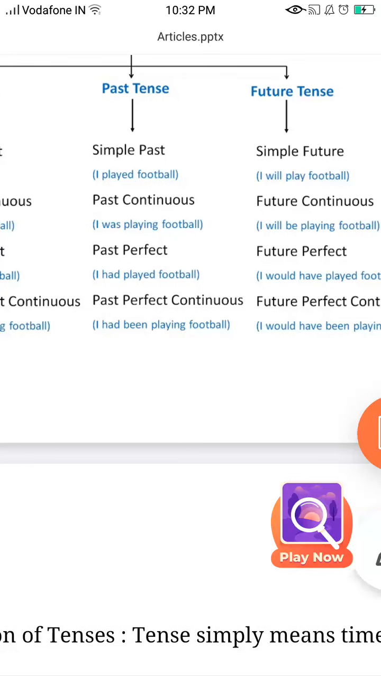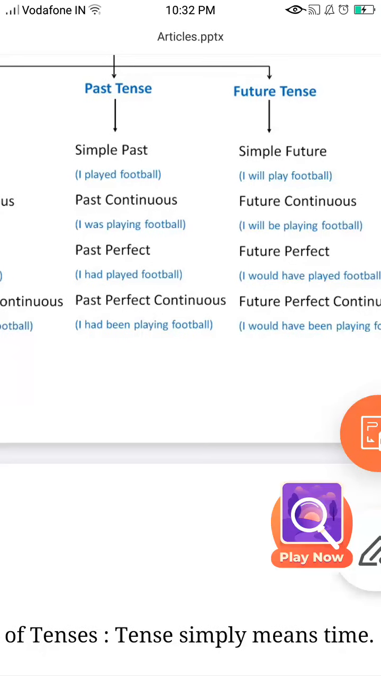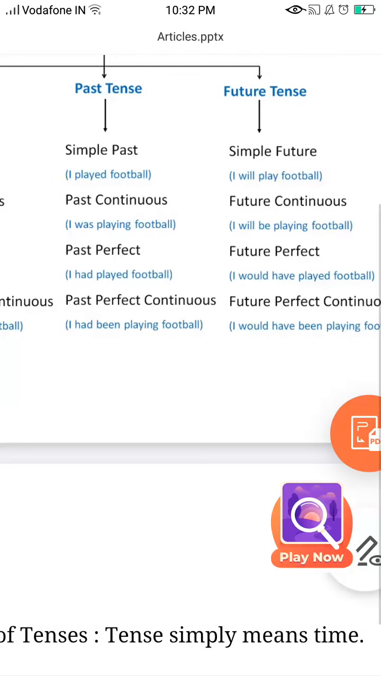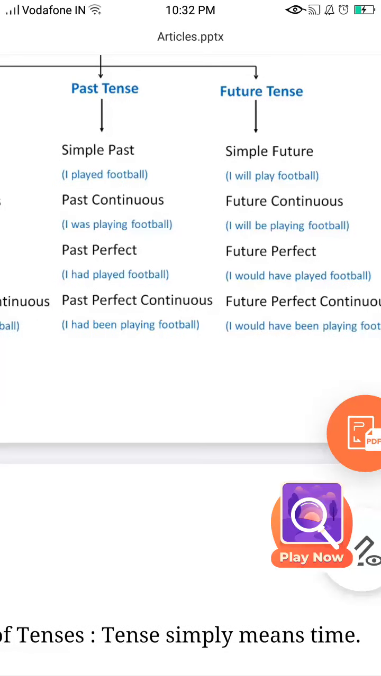Coming to the past tense, simple past tense, I played football. Ed, played. It's in the past tense, but in the simple past. Past continuous, the action is to go on, right? So I was playing football. Was playing. Past perfect, I had played football. The action is done in the past tense and it's complete. Past perfect continuous, I had been playing football. The action is done and is in the ing form.